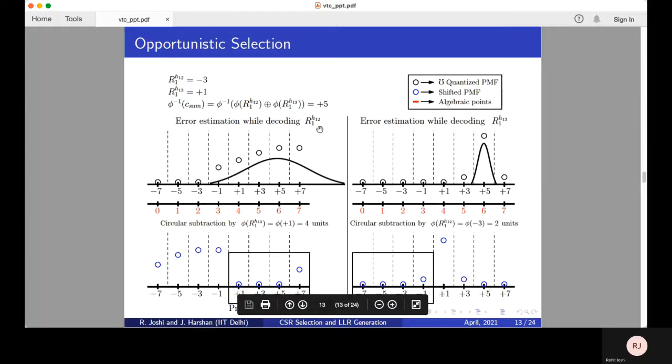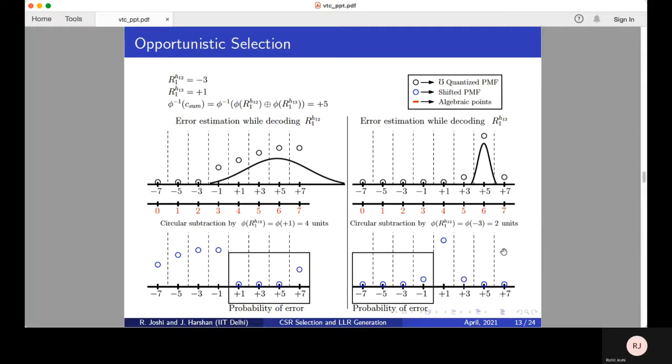as node 2 doesn't have access to it. Likewise, on the left, node 1 mimics node 3 while retrieving R H12. As we can see here, the value of R H12 is minus 3, and hence the variance of the Gaussian while decoding R H13 at node 2 would be less as compared to the variance at node 3 while decoding R H12, as the value of R H13 is plus 1. Although the actual variance would depend on the complex value of the channel, for illustration purposes we have assumed that the complex parts of both of them are the same, or 0. Further, both the nodes do a modulo subtraction with the respective version of the channel they have. For example, on the right, node 2 has the knowledge of R H12, so it will subtract the sum by 2 units in the algebraic ring.